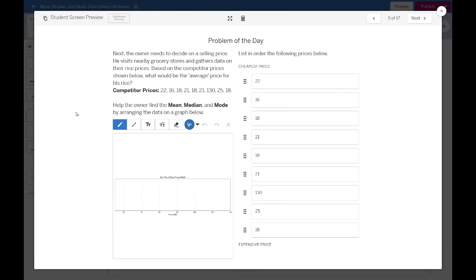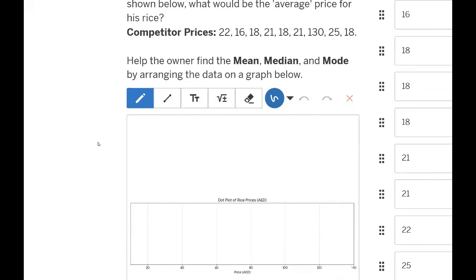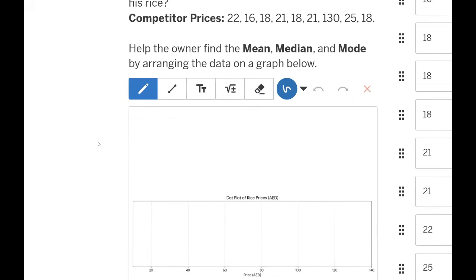Now, let's try to look at the mean, median, and mode of these numbers so that we can help the business owner decide what could be the ideal selling price. Let's go. First, we're going to arrange these numbers from cheapest to most expensive. The cheapest are 16, next 18, then 21, followed by 22, 25, and 130. Now that we have arranged our data, we're going to transfer that to our dot plot on the left side. I'm going to zoom in a little bit for us to clearly see the dot plot.